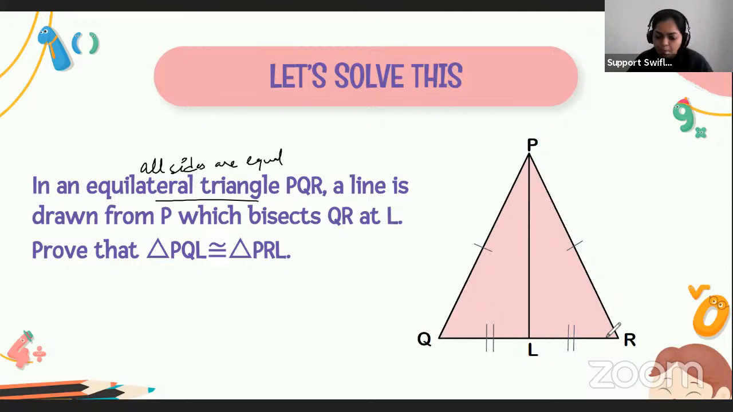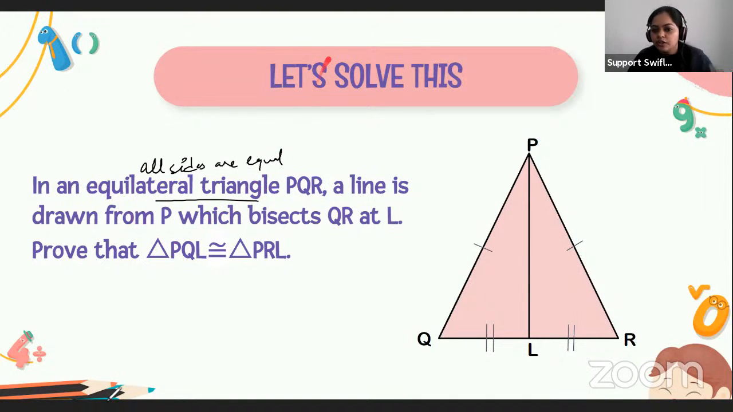Got it, everyone? Okay. So here in equilateral triangle PQR, a line is drawn from point P which bisects QR at L. Bisects means what? QL will be equal to LR. So what do we have to prove? We have to prove that triangle PQL is congruent to triangle PRL. So are you all ready for this question? If you are ready, then let's solve this question together.